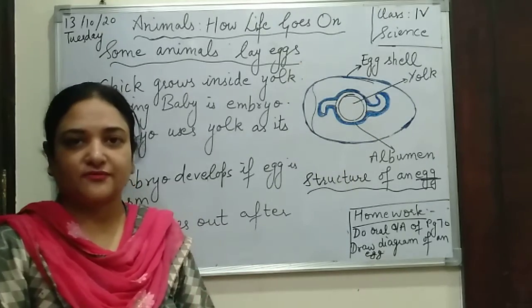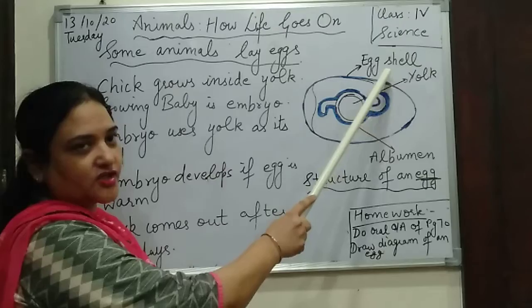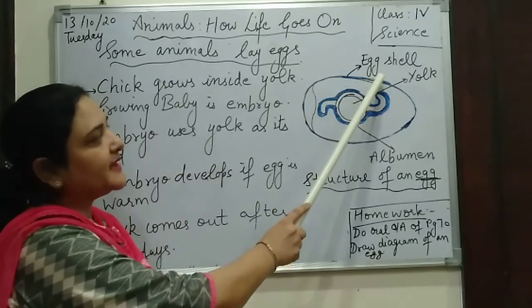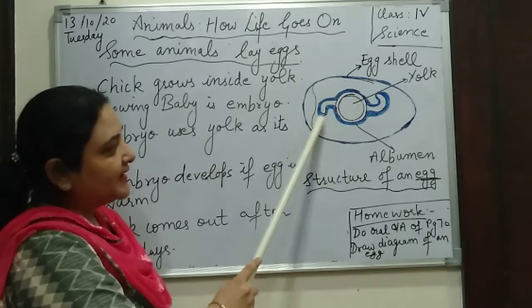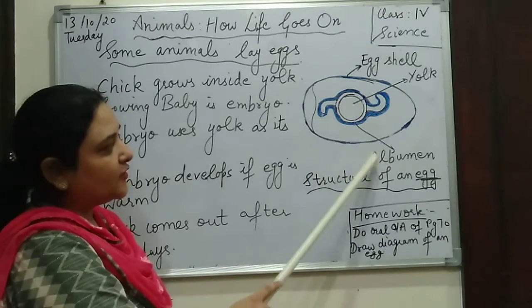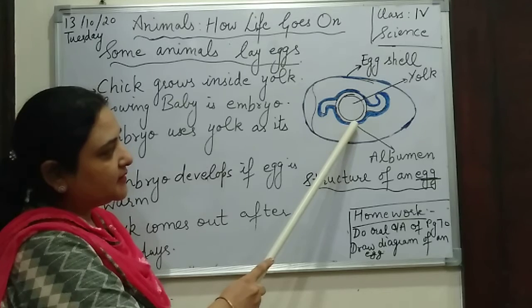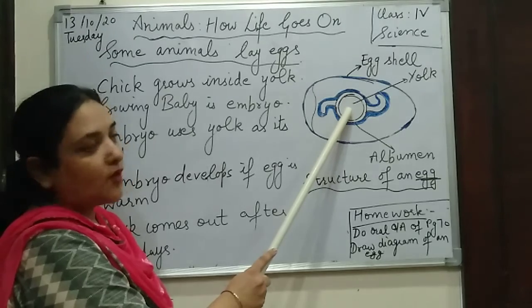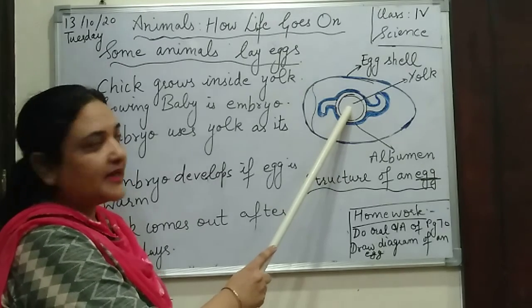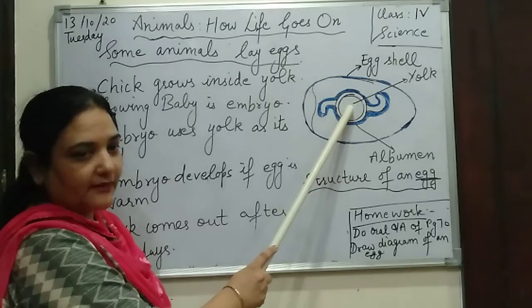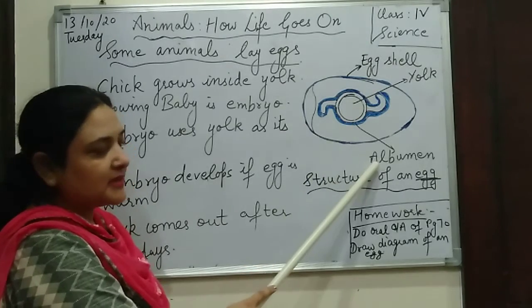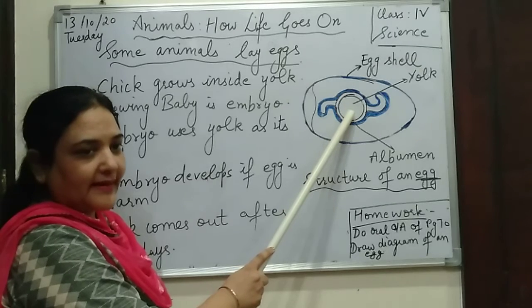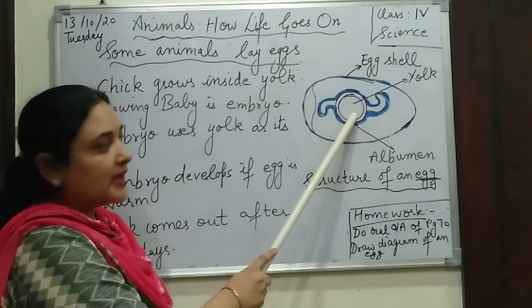So there are three parts of the egg. First is the eggshell, the hard protective coating. Then there is a white structure, that is basically your albumin. I have shown it with the blue color here. It's a coating here. What is inside the albumin? The yolk. It's the yellow part which you eat. That is your yolk. Inside the albumin you have the yolk. I hope it's clear to you.